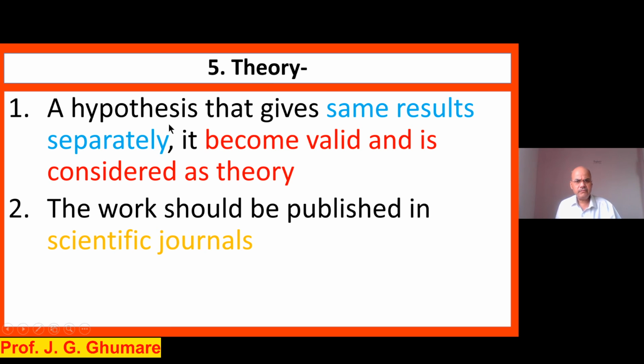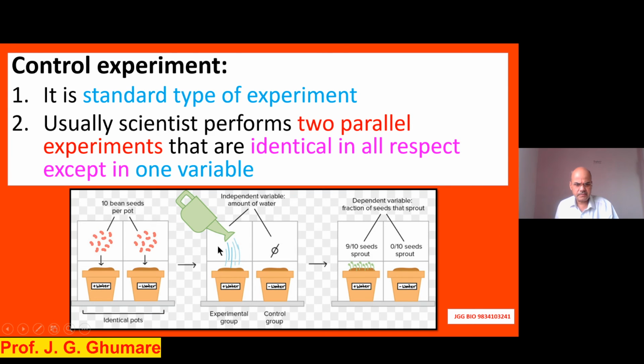I'll repeat. When we perform the experiment here in one city, another city, a third city, maybe another country, and if you get the same result everywhere, for example, in this experiment, whether it is in India, America, or England, or any other country, when we give the seed water and soil, then only the seed will germinate.